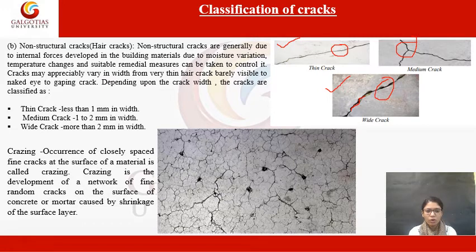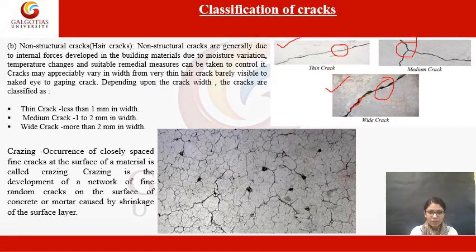Then comes the next topic, crazing. Crazing is a term which is used in cracks very frequently, which is defined as the occurrence of closely spaced fine cracks at the surface of material.